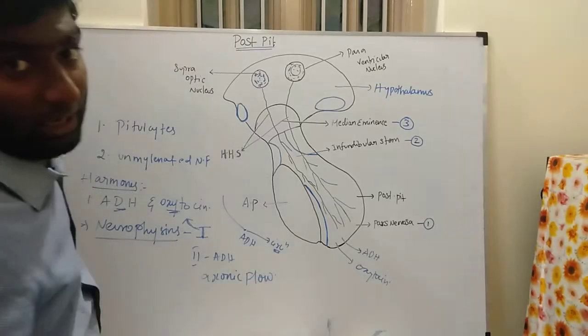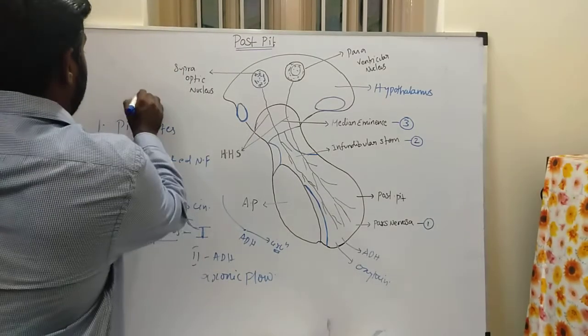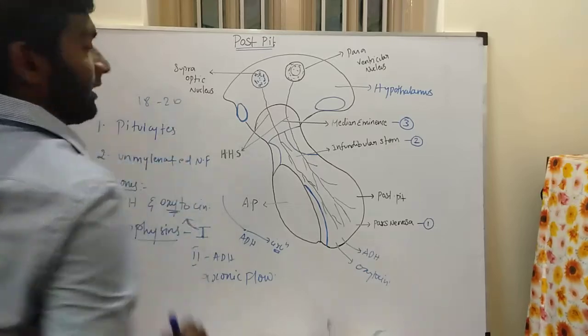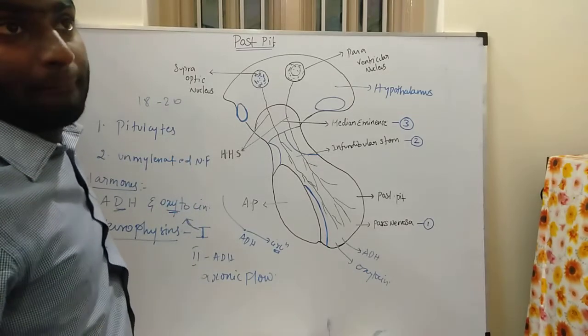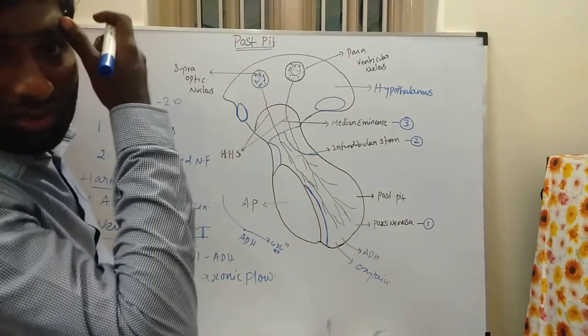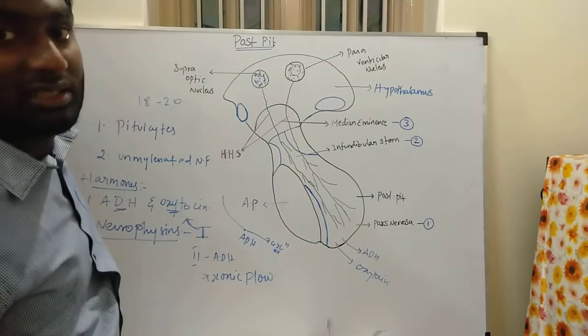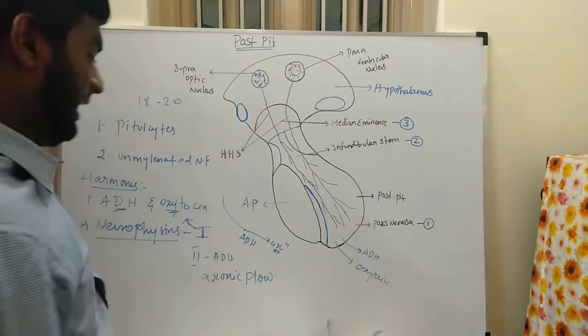What is the half-life of the hormone ADH? It is 18 to 20 minutes. It is a polypeptide hormone containing 9 amino acids.